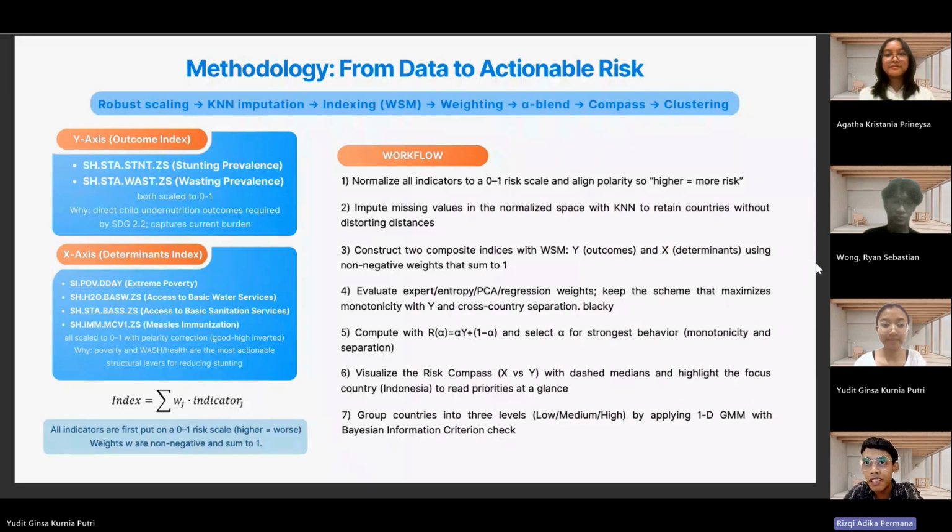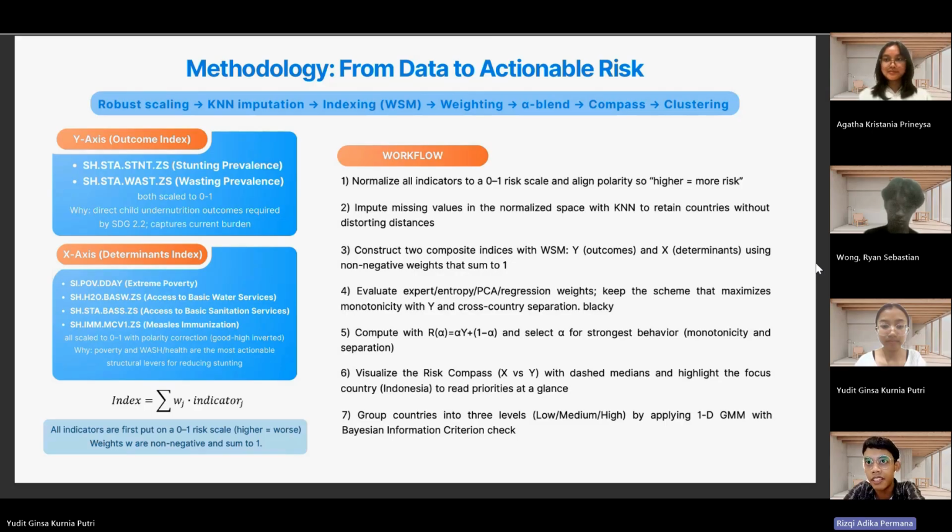Our methodology transforms complex data into actionable risk. We followed a workflow from scaling to clustering. We built two separate indices using the weighted sum model. First, the y-axis or outcome index. This measures the current burden. It is built from stunting and wasting prevalence, the two direct outcomes required by SDG 2.2.